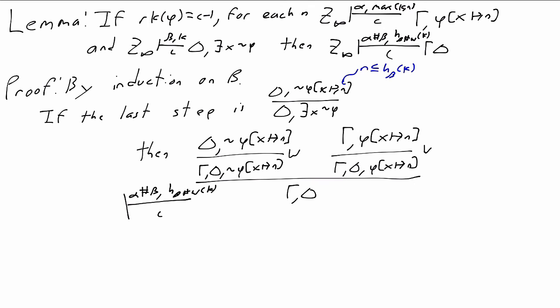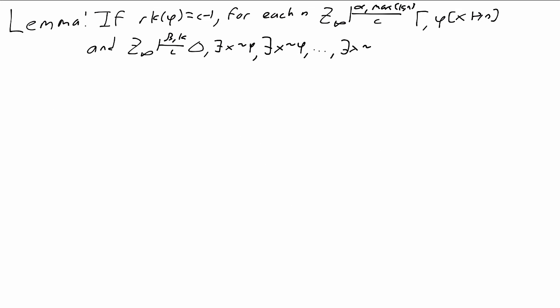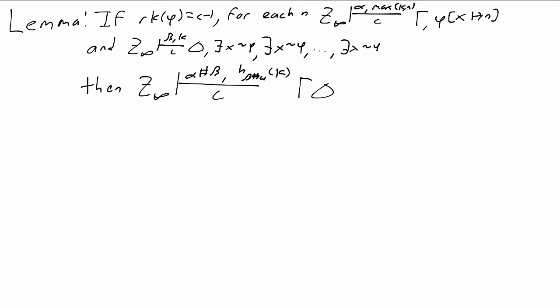Once again, the other cases are mostly routine. Except, the way I've stated this lemma, the contraction case is actually going to cause a problem. So in order to make the induction finish, we actually need a slightly stronger lemma to have the right inductive hypothesis. We need to allow the second deduction to be a deduction of gamma together with possibly many copies of exists x not phi. Once we've fixed that, the contraction case becomes easy. And in the case we just did, the exists introduction case, there's an additional step we need to take care of these extra copies. The details are in the written notes, but this is still the main idea of the proof.